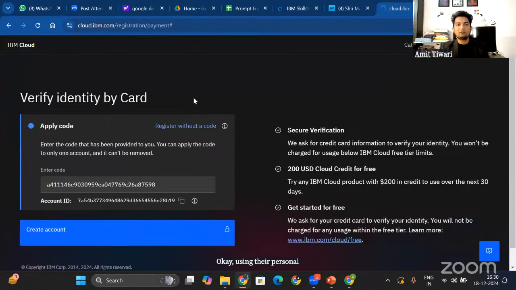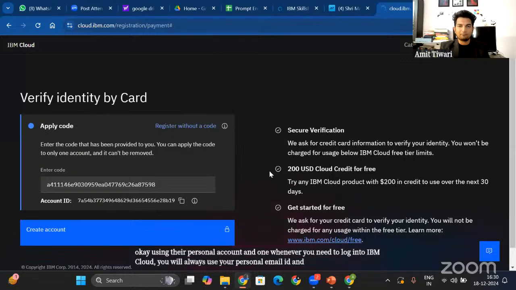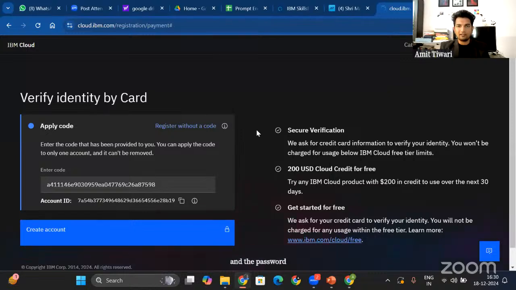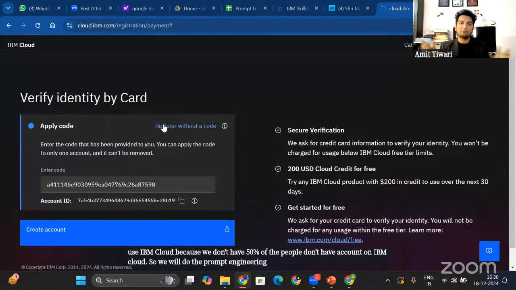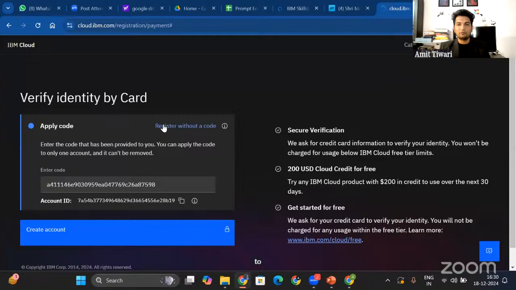And whenever you need to log into IBM Cloud, you will always use your personal email ID and the address that you make and the password that you make. All right. But today we are not going to use IBM Cloud because 50% of the people don't have an account on IBM Cloud. So we will do the prompt engineering session on the popular tool, which is ChatGPT. So we'll use ChatGPT to do the process.